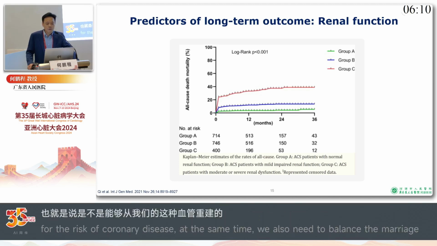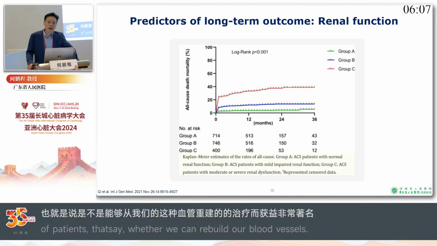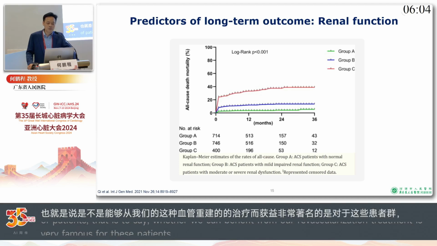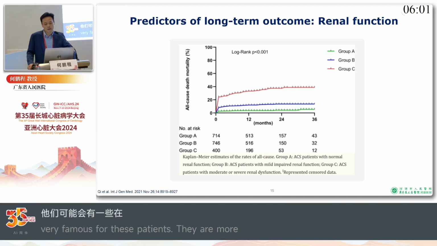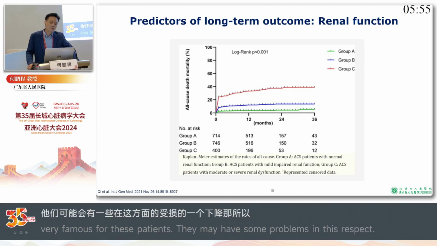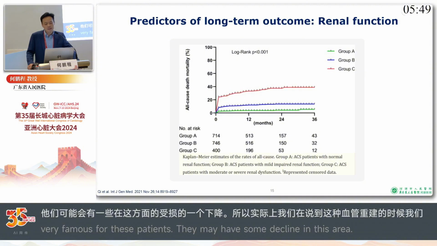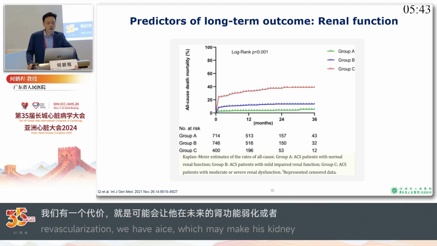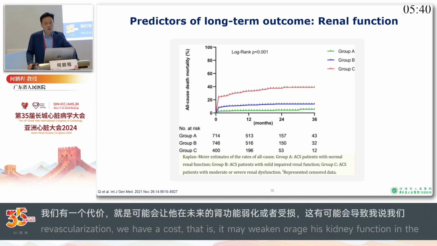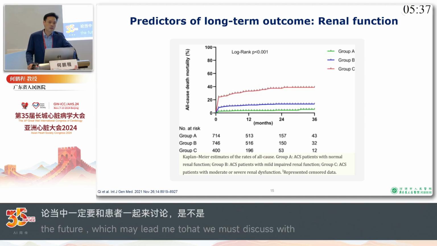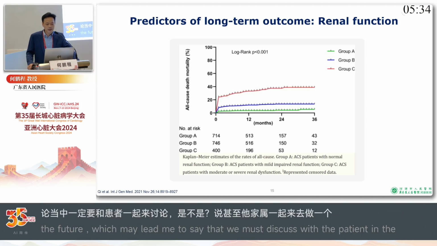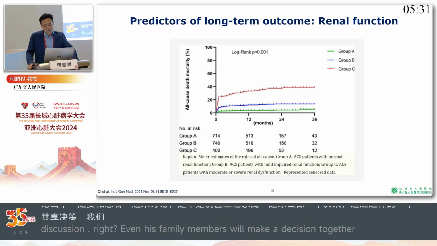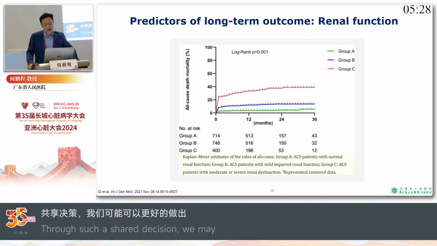And now it's well known that these patients are more likely to have contrast-induced injury when we talk about renal function. So if we are able to do revascularization for this patient, but at the price of worsening the renal function in the future, I think in this case we need to get the patient involved in the discussion and ask the patient or even his family members to make the decision together. By doing that, probably we can make a good choice for the patients, especially when the long-term outcome is considered.